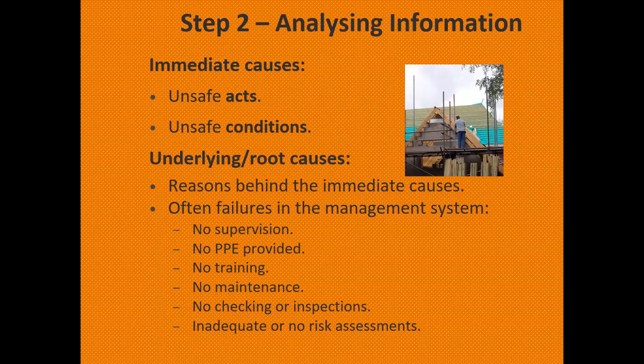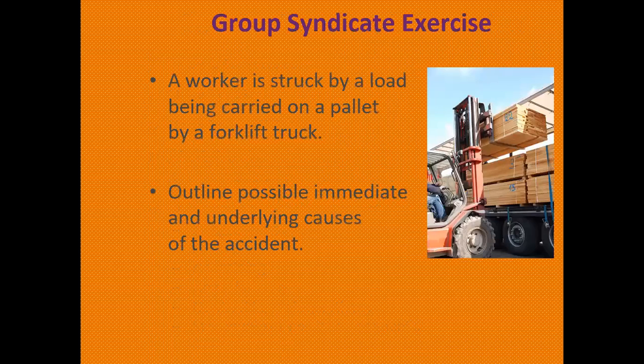And underlying causes or root causes are the reasons behind the immediate cause, often failure of the management system: no supervision, no PPE, no training, no maintenance of the workplace, no checks and inspections, inadequate or no risk assessment available at the workplace. These are the root causes. These are the exact causes which lead to immediate causes and an accident happens.